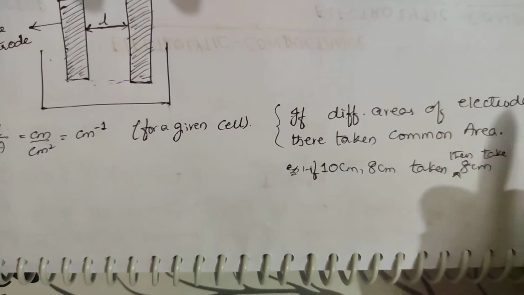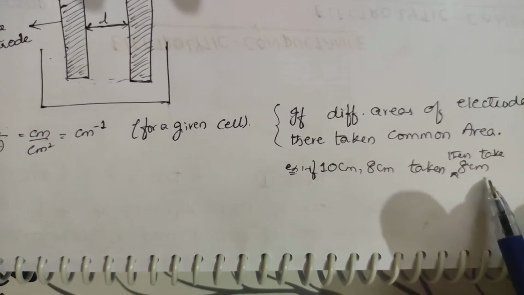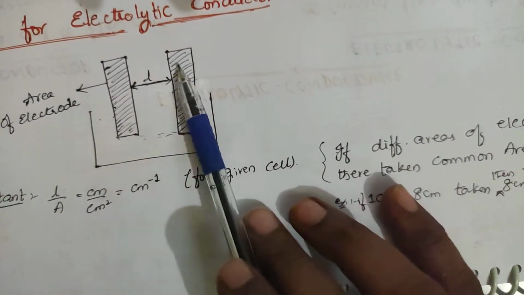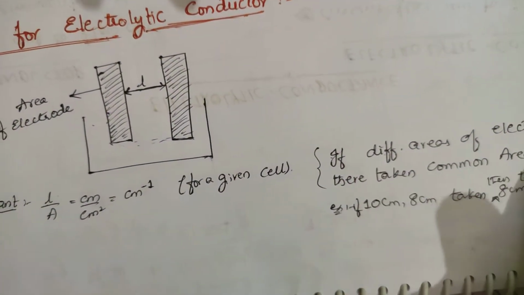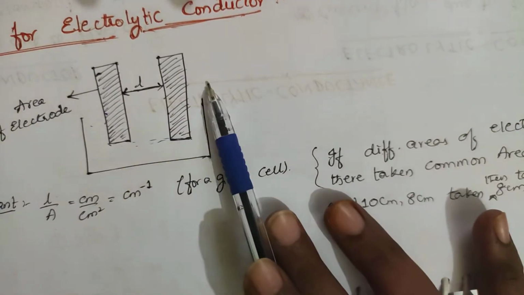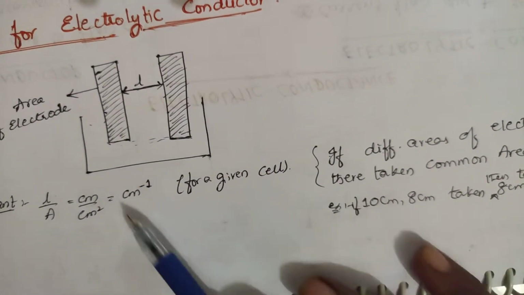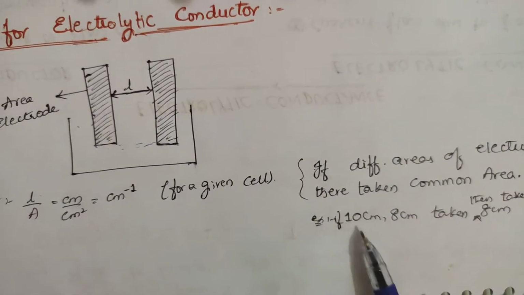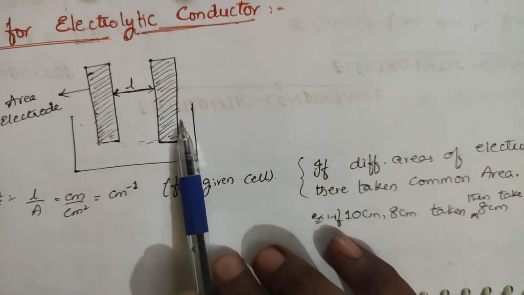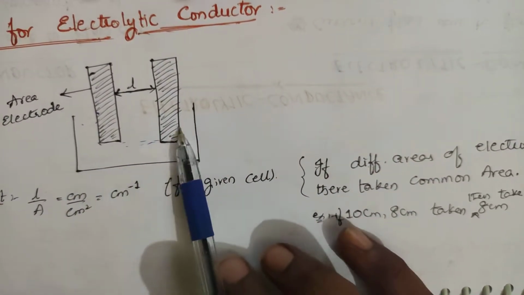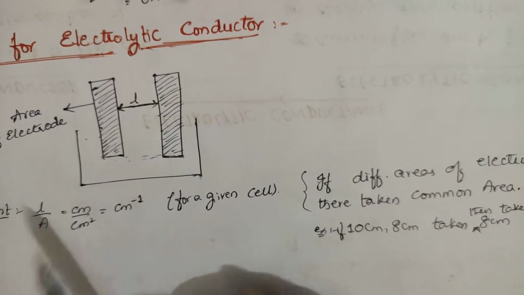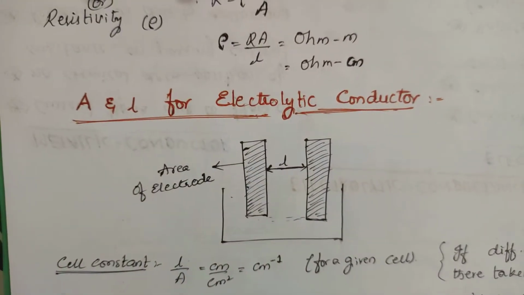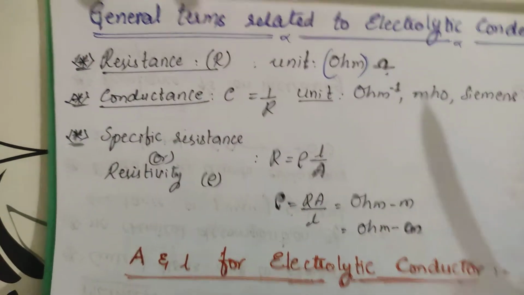Okay. If electrodes of different areas are taken, then take the smallest one. If both are having the same area, fine. But if this is 10 centimeters and this is 8 centimeters, what should you take? Whatever is the smallest one, you will be taking that into consideration. So commonly you will be taking the area as 8 only. Right. So A is nothing but area and L is nothing but the distance between the two electrodes.